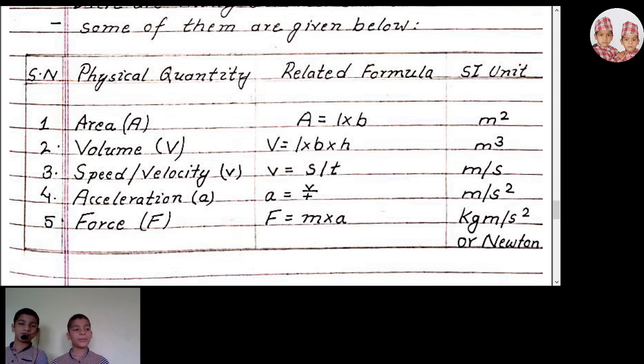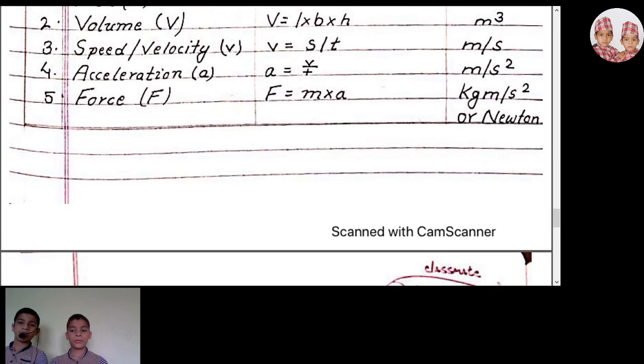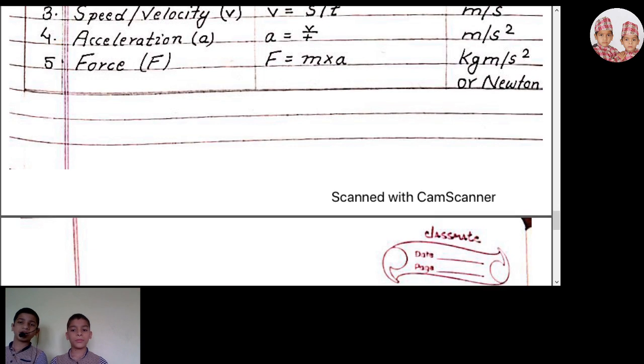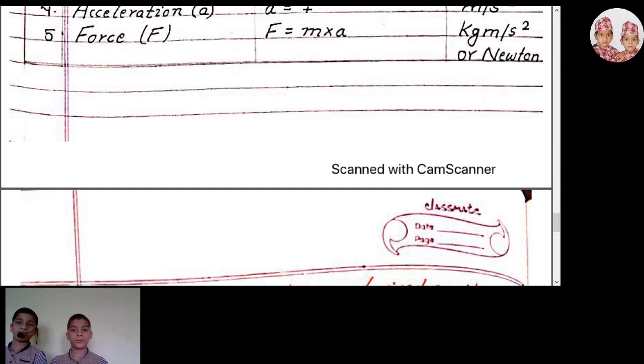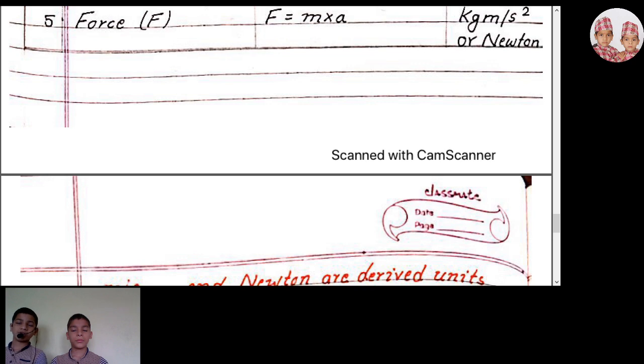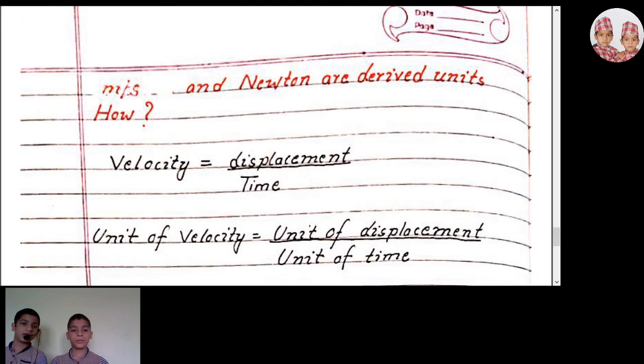Force F equals M into A. Its SI unit is kilogram meter per second square or Newton, because for mass we use the SI unit kilogram and for acceleration we use the SI unit meter per second square.